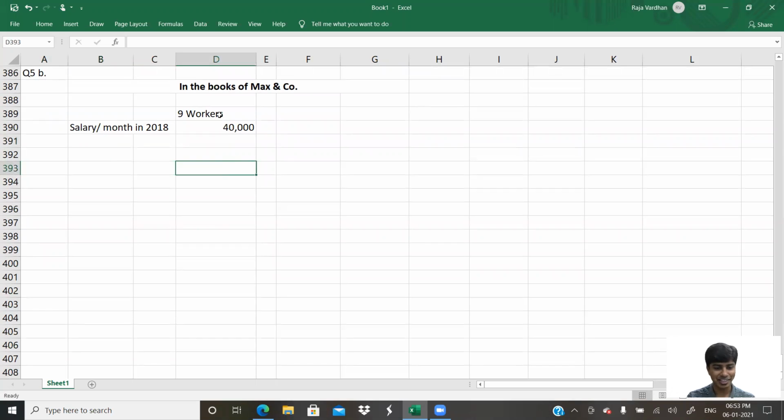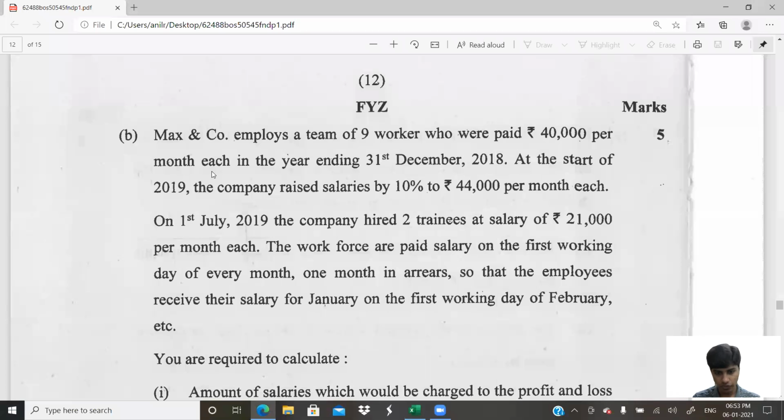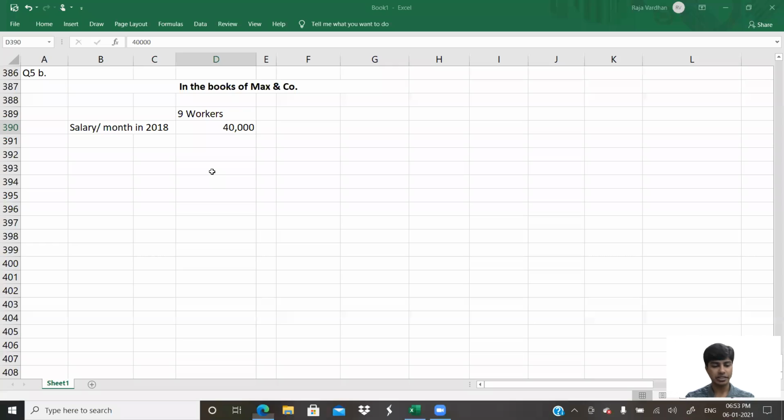Concentrate on this question's alignment. If not, it will become a little difficult. Okay, what do we have after that? At the start of 2018, that is next year, the company raised the salaries by 10%. Okay.